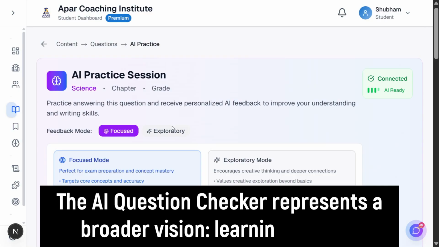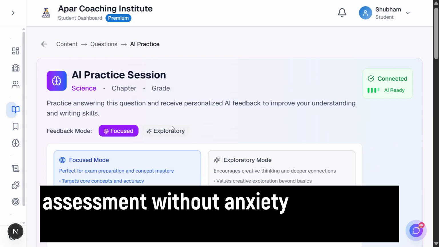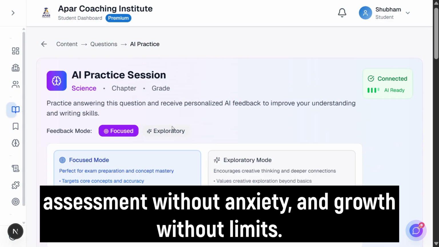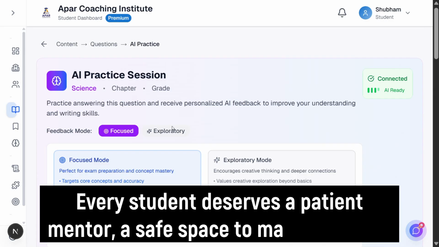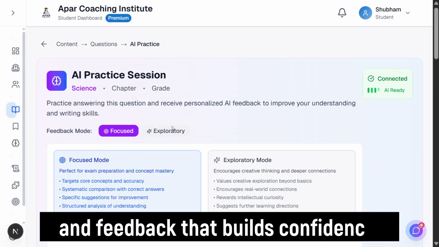The AI question checker represents a broader vision: learning without judgment, assessment without anxiety, and growth without limits. Every student deserves a patient mentor, a safe space to make mistakes, and feedback that builds confidence.